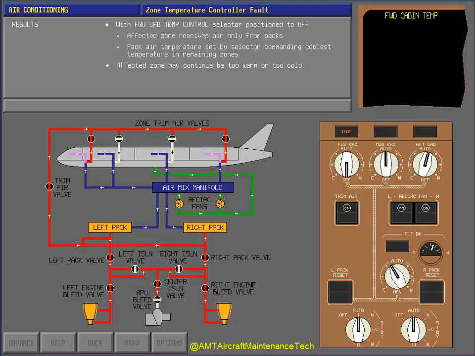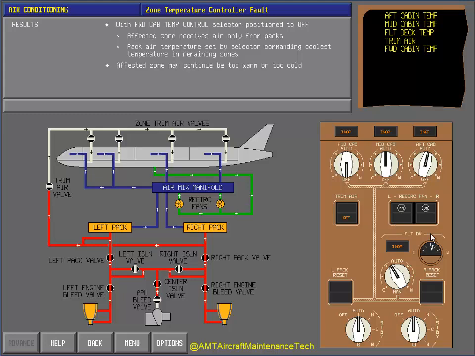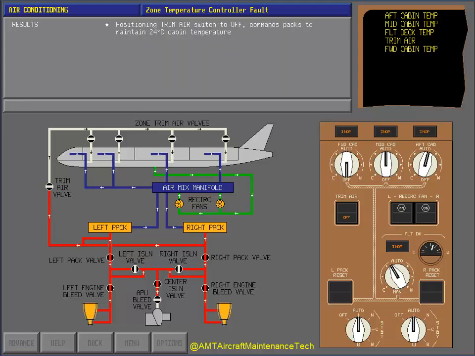Touch the control that will set the zone to a temperature of 24 degrees Celsius. That's not correct. Touch the trim air switch. Correct. Positioning the trim air switch to off commands both packs to maintain a 24 degrees Celsius cabin temperature. The temperature control selector in-off lights come on, and ICAS advisory messages appear.